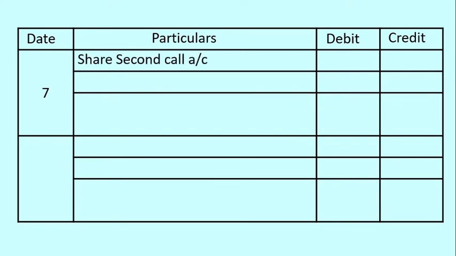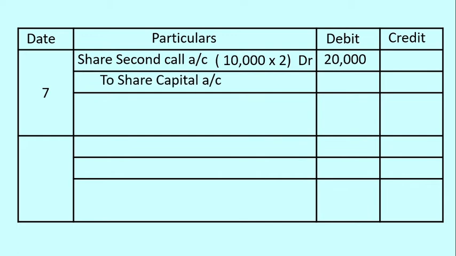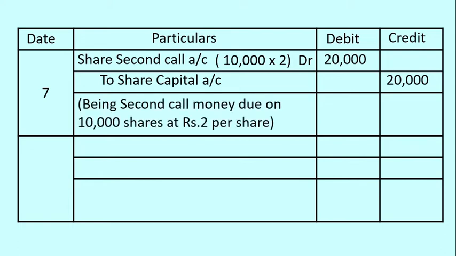Moving on to the next entry, the next stage at the time of issue of shares is final call stage. That is second and final call. So second and final call account is debited. 10,000 into 2 rupees per share is the due amount towards the second call. So 20,000 rupees is debited and a credit entry is recorded to share capital account with an amount of rupees 20,000, being second call money due on 10,000 shares at rupees 2 per share. A narration is recorded.